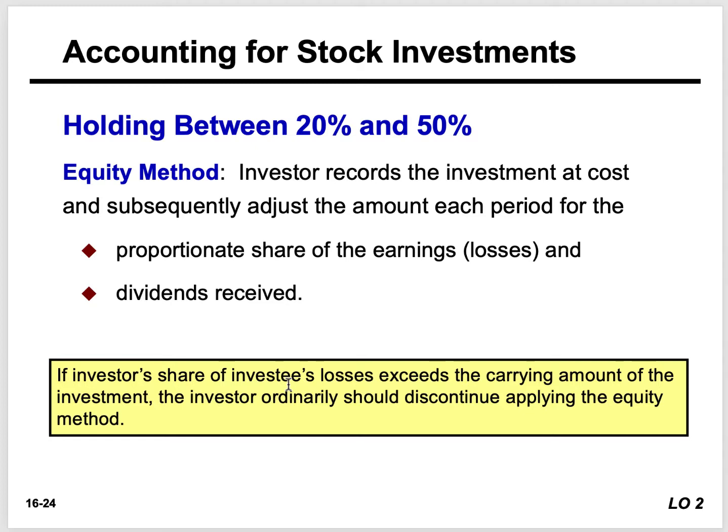So the key here is, since we're using the equity method, we do not credit any revenue accounts for dividends. Anytime the company reports earnings or we receive dividends, we hit the stock investment account.